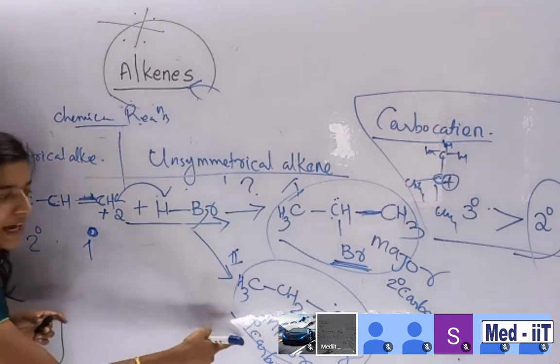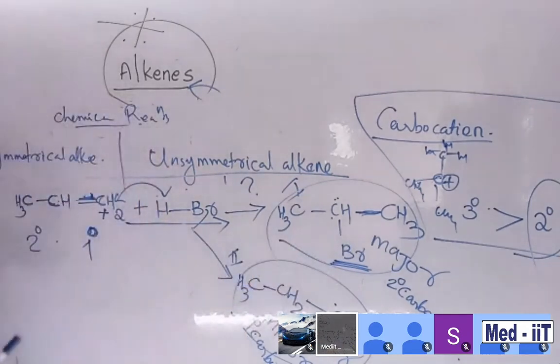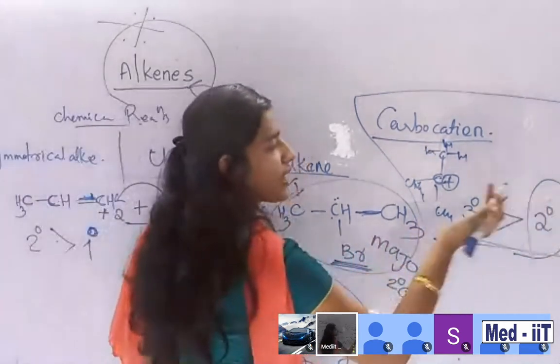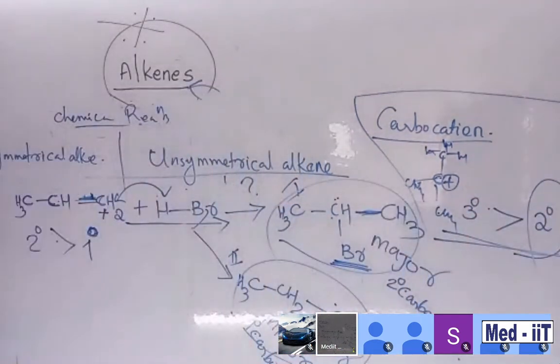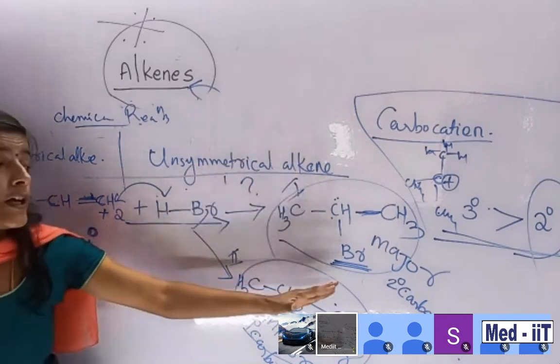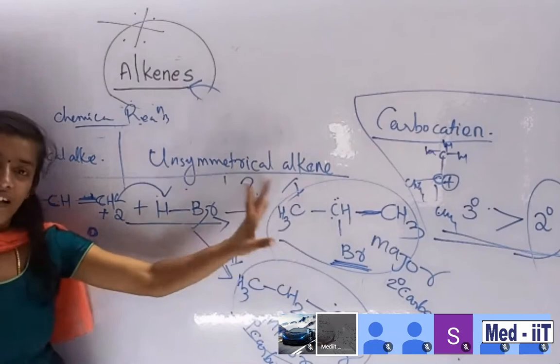So this is the primary carbocation, and this one is the secondary carbocation. Stability wise, which is stable? Secondary is more stable. You already know this one: a secondary carbocation is more stable than primary. If a tertiary were there, definitely we would give priority to tertiary only and avoid the secondary. But here there are primary and secondary only. That's why we consider the secondary carbocation, so we are choosing this one as the major. Clear? This much only. Next one.